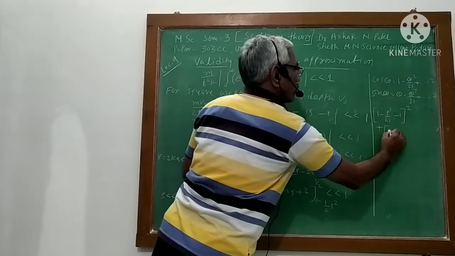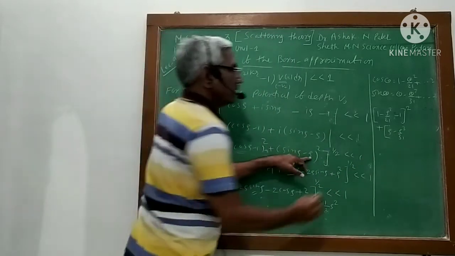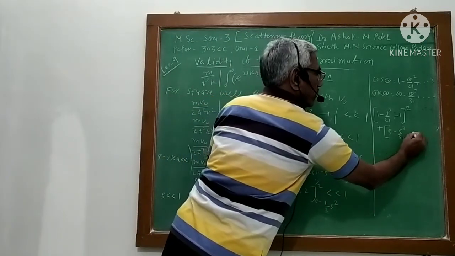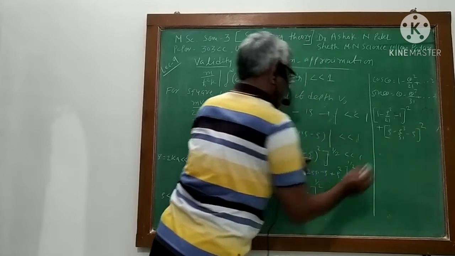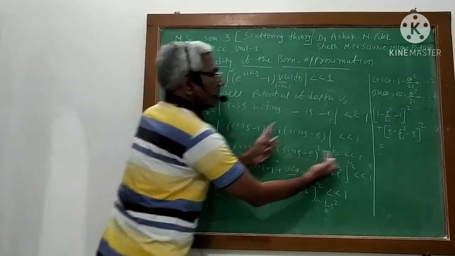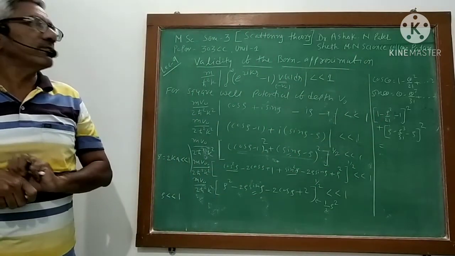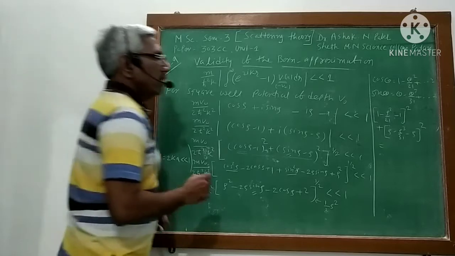So rho minus rho cube by 3 factorial, minus rho. I am neglecting other terms, minus rho and square of this. So I can write this term in this way using the Taylor expansion of sine theta and cos theta.